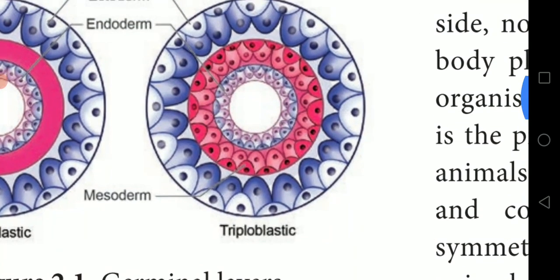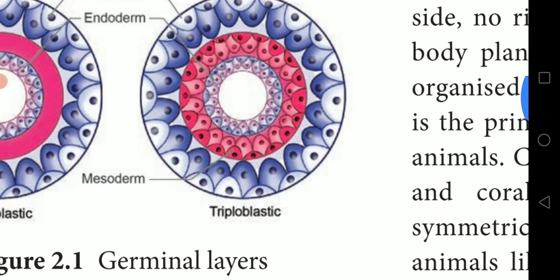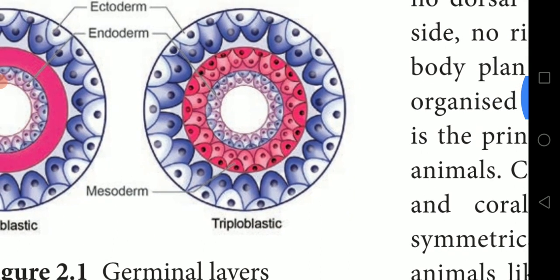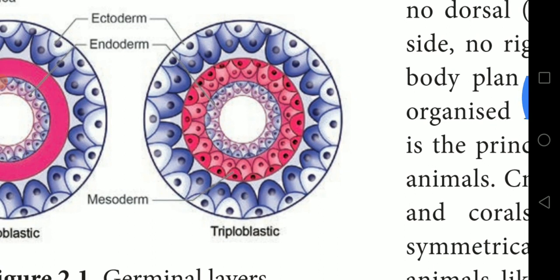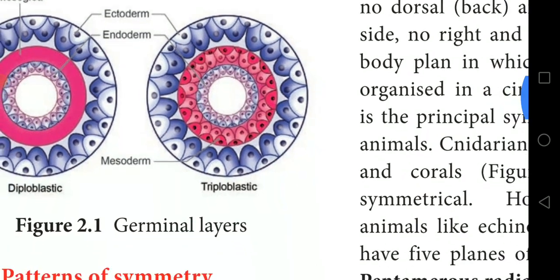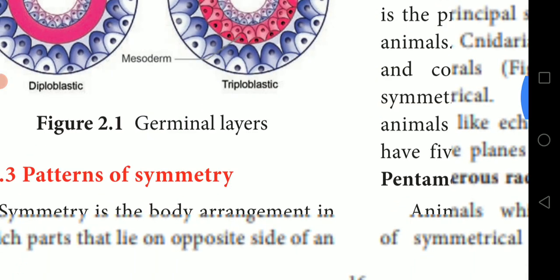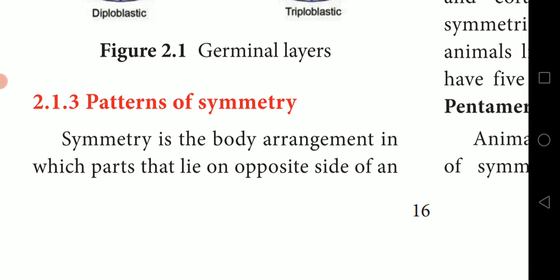The next one, triploblastic animals. Tri means three. Here three layers will be formed. Mesoglea is absent here. Ectoderm is the outer layer, mesoderm is the middle layer, endoderm is the inner layer. So this is the diagram they have given here. You can go through. The next topic is patterns of symmetry.